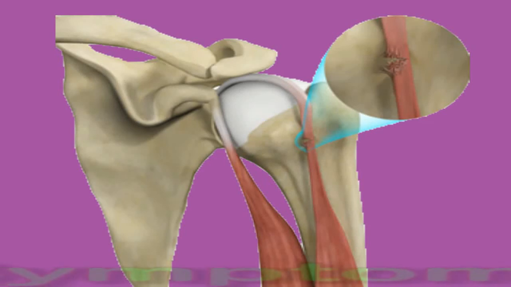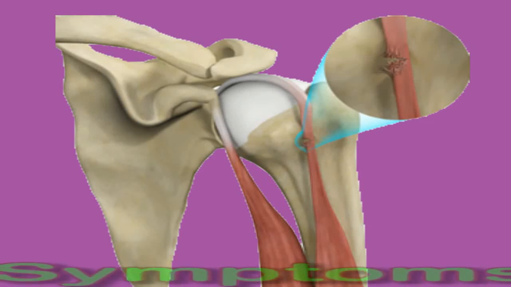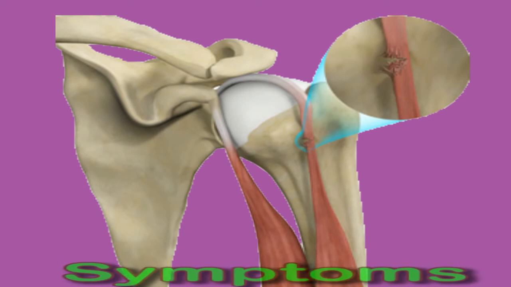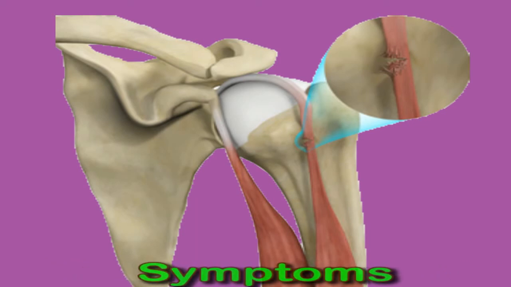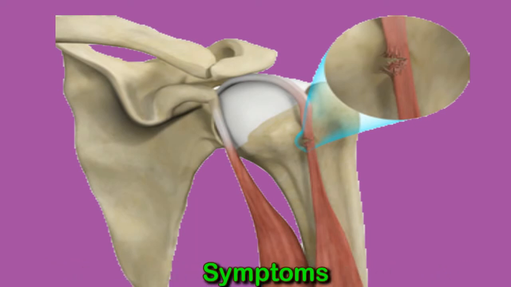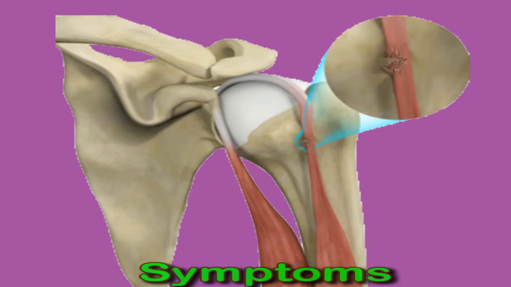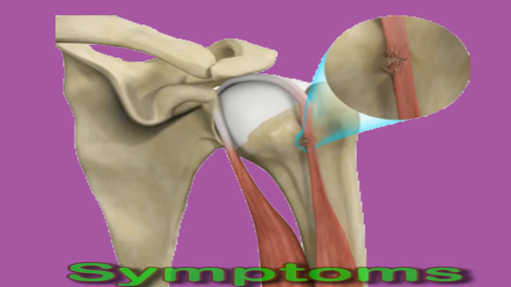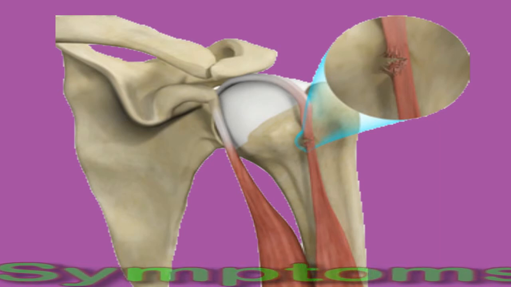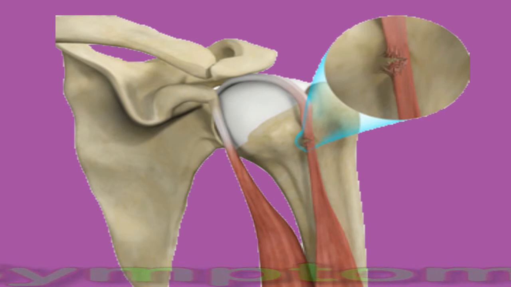Symptoms. Symptoms of bicep tendonitis may include pain that worsens with movement, difficulty moving the joint, which may lead to restricted mobility, muscle weakness, pain that worsens with overhead movement in particular, a clicking, grinding, or snapping sensation with movement of the shoulder, swelling in the area, often co-occurring with heat or change in skin color, and difficulty rotating the arm.